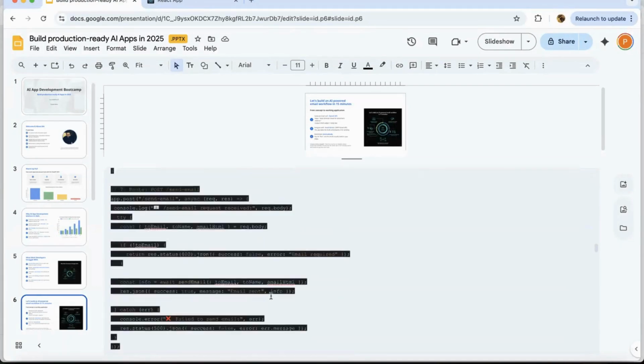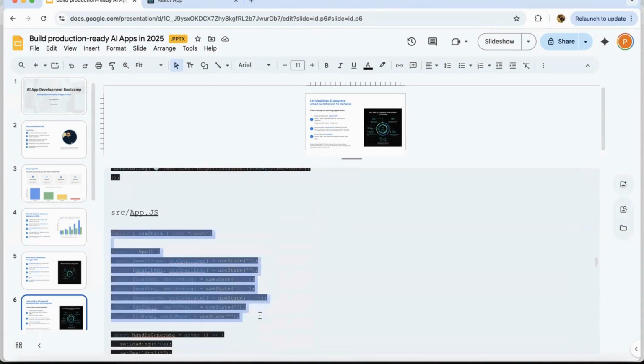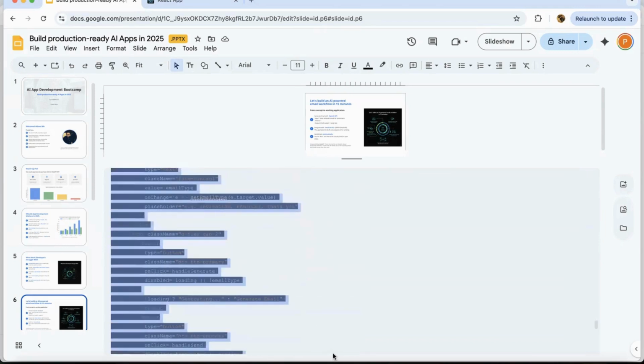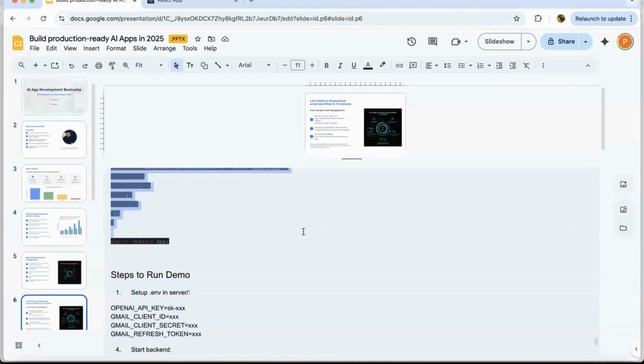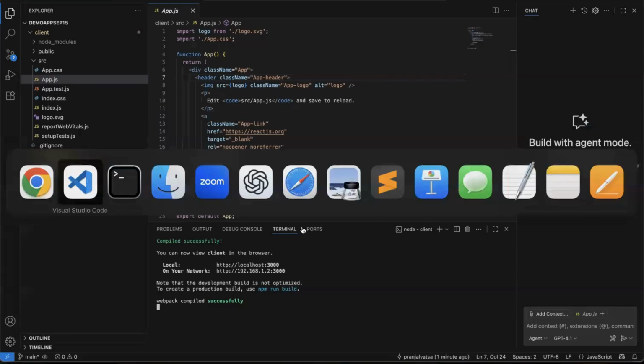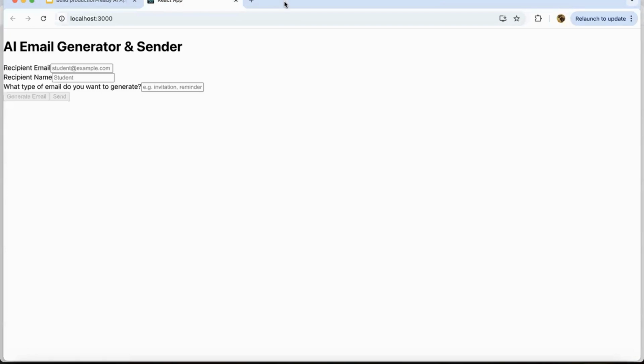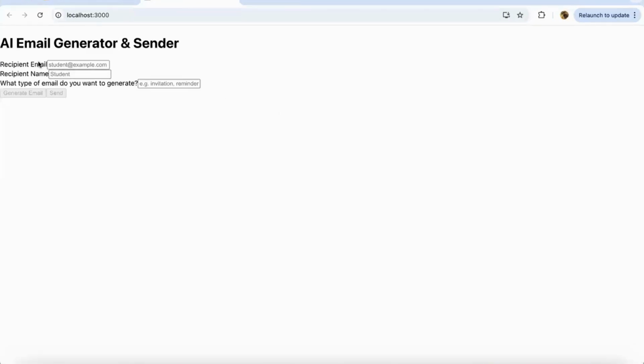Now, if I go back to my code, let's go to the front end part of it, the App.js. I've given the code, so I will just copy this code up till my front end part, up till here, right? And I will go back to my Visual Studio Code and replace my App.js with the updated code. This is what you see. What we have done here is, we are asking for the email ID, the name of the student, and the type of the email that we want to send to the student. Then we have a generate email method, which will generate the email body, and a send method, which will send that email to this email ID.